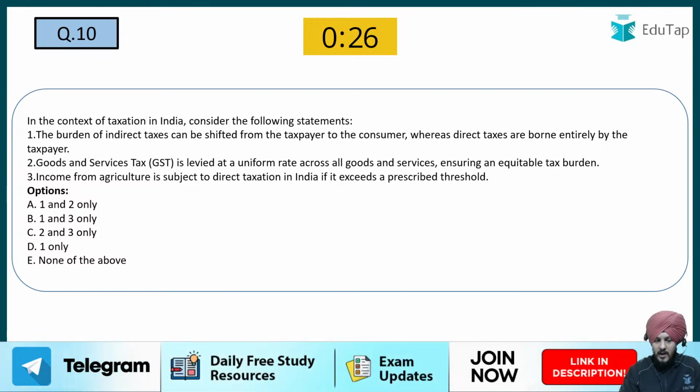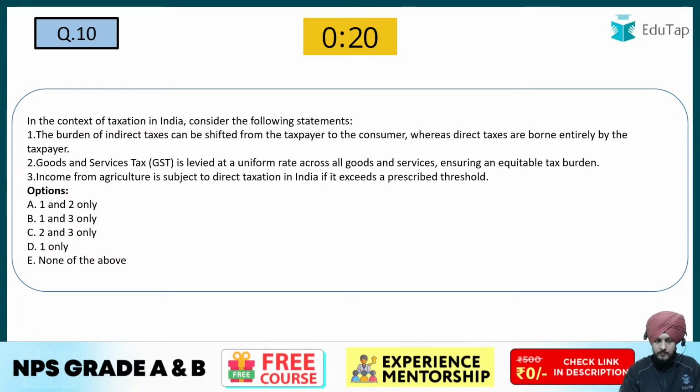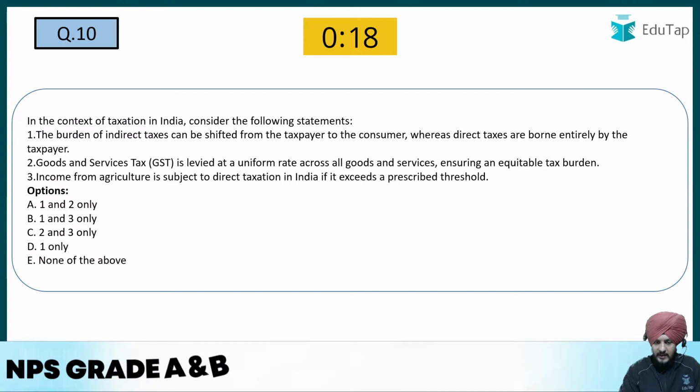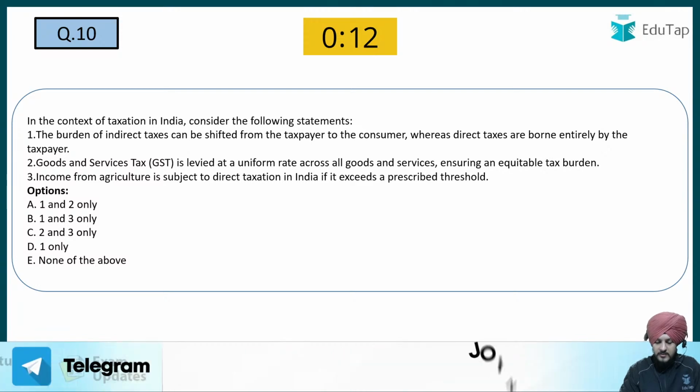GST is levied at a uniform rate across all goods and services, ensuring an equitable tax burden. Income from agriculture is subject to direct taxation in India if it exceeds a prescribed threshold. So what do you think is the answer to this question?